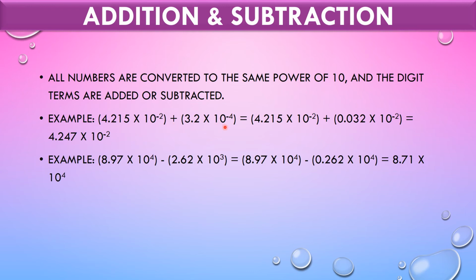How are we going to add? We need to make the exponents the same. Here one number has 10 raised to minus 2, and the other has 10 raised to minus 4. So you can see I have made the exponents the same. Now you can add 4.215 plus 0.032 and you will get the required answer as 4.247 into 10 raised to minus 2.